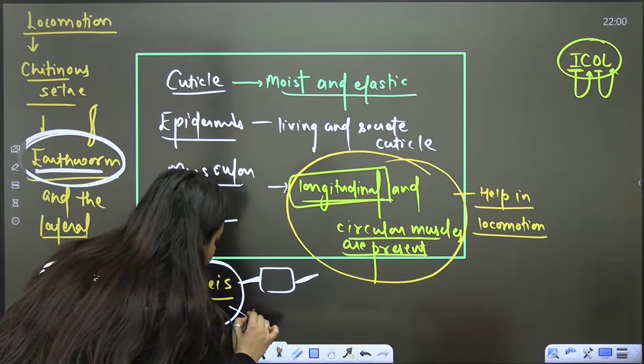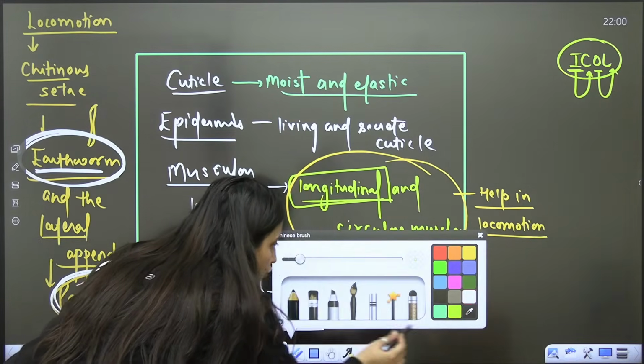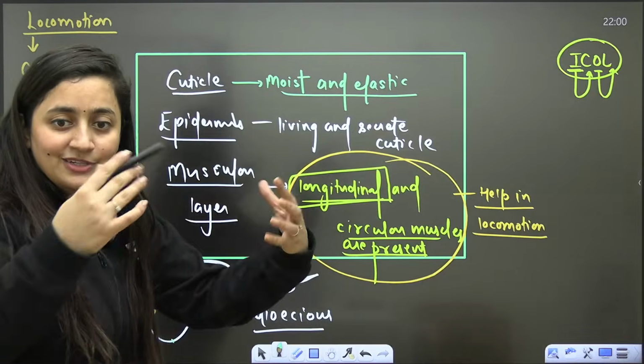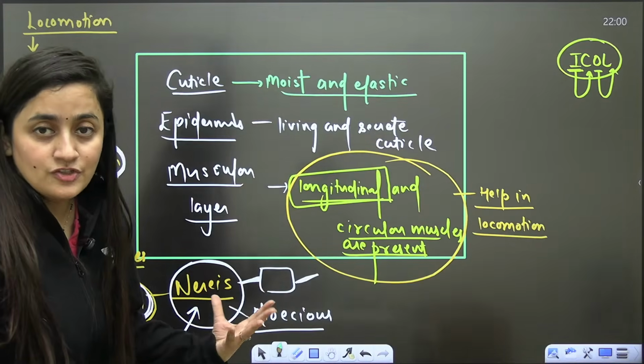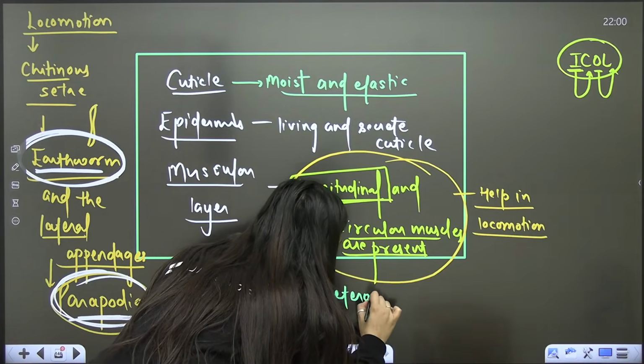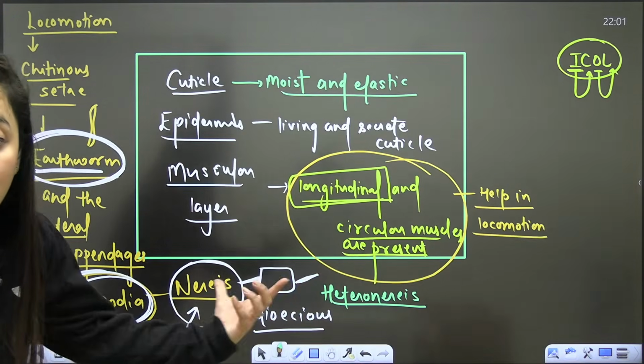Now, Nereis is dioecious. In its reproductive stage, you will see how its structure changes. It acquires a form during reproduction, heteronereis.